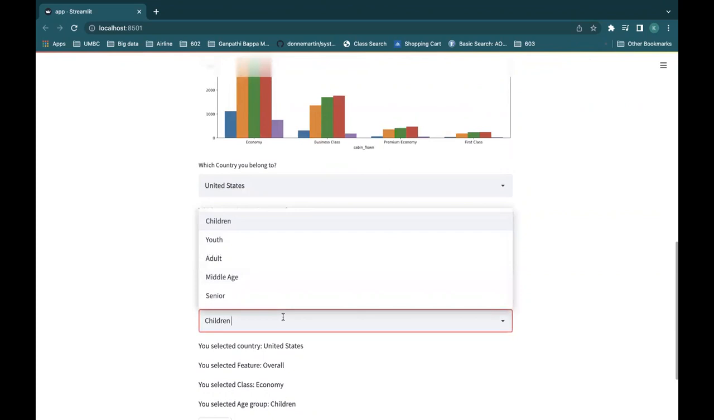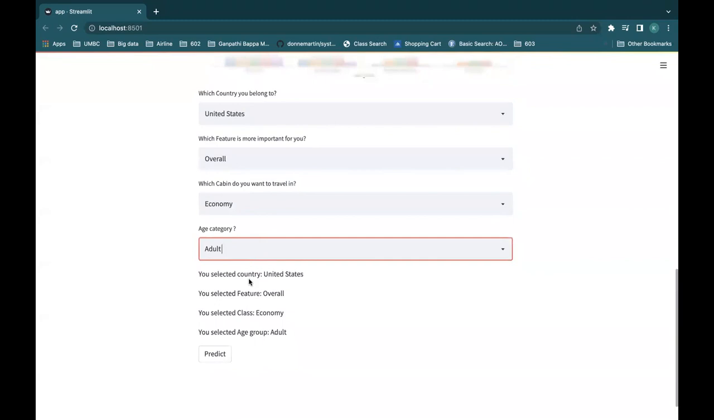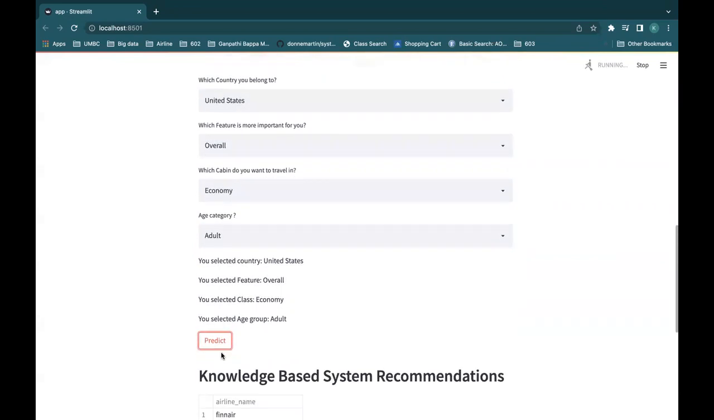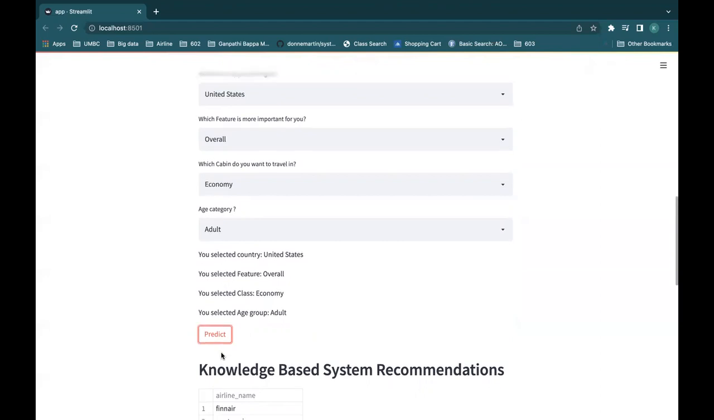Now we give five categories of age group: children, youth, adult, middle age, and senior. Let's take the example of adult. If someone is interested as an adult, what flight will he get recommended? Here is the result of what the user has selected: United States, overall rating, economy, and adult. Just click the predict button. Now we have to wait for a while. The application is running. Now the application has run successfully.